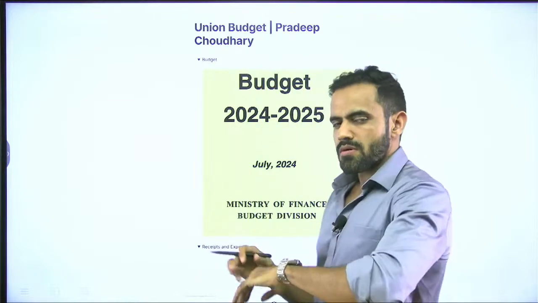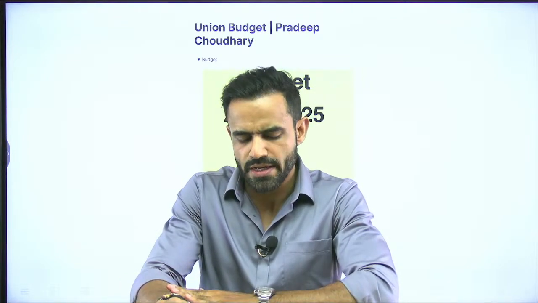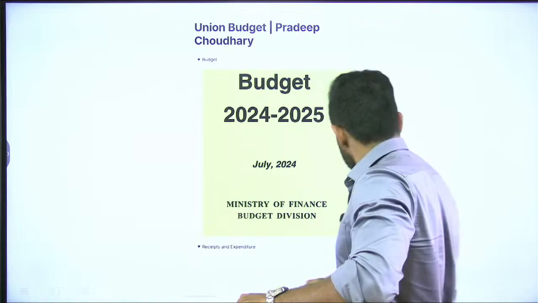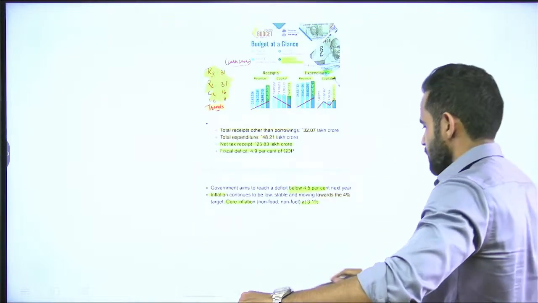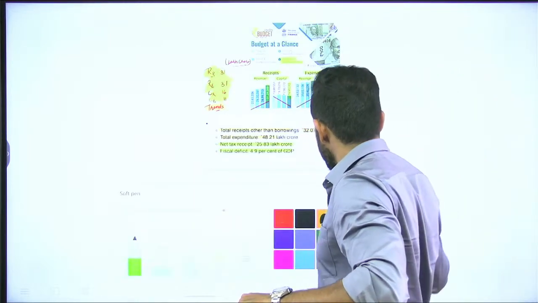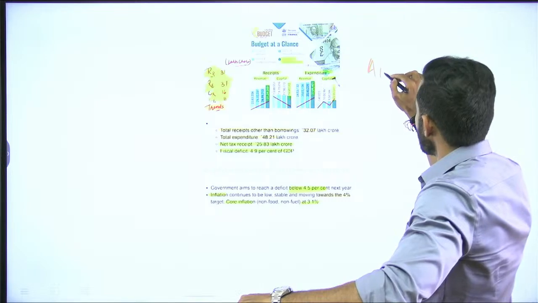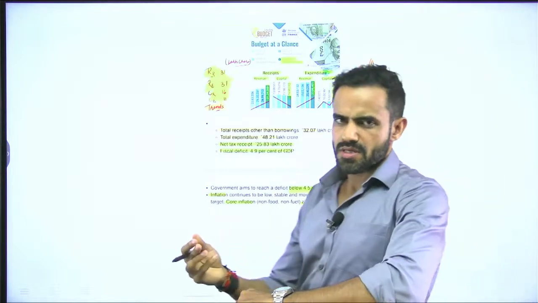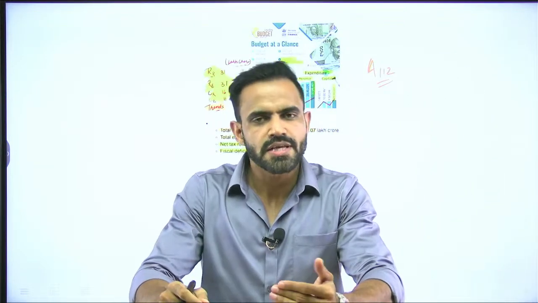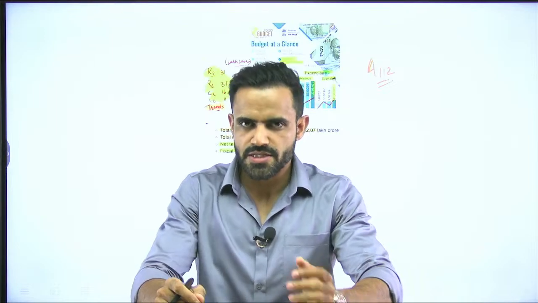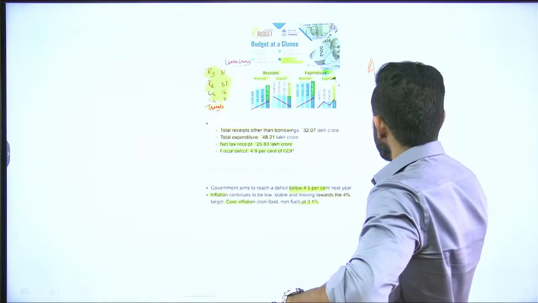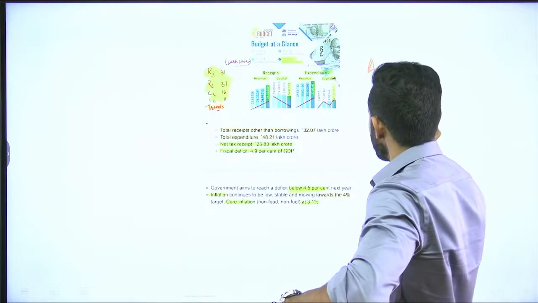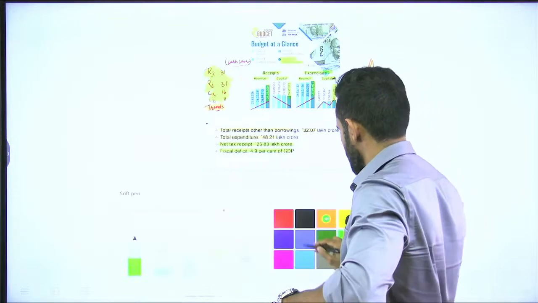Okay. So, in this particular lecture, we are going to cover the most important points of the budget, which was announced yesterday. We are going to cover the major portions only. So, first things first, the budget is presented as per the provisions of Article 112. The term budget is not mentioned in the constitution. Instead of that, annual financial statement is mentioned. That is AFS, annual financial statement.